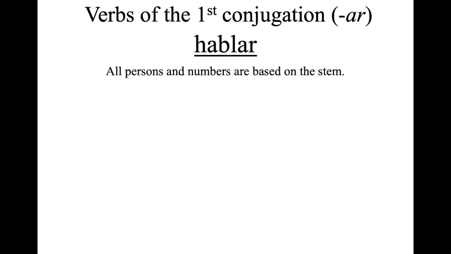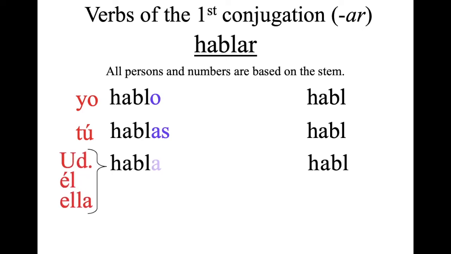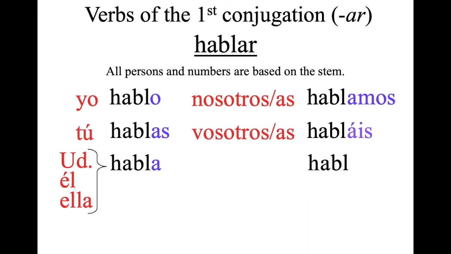So, hablar. All persons and numbers are based on the stem. This would be the stem. And then you add the endings. Yo hablo. Tú hablas. Usted, él o ella habla. Nosotros hablamos.